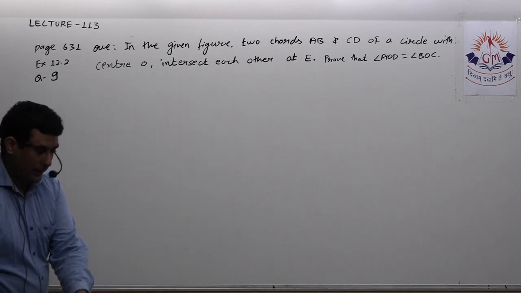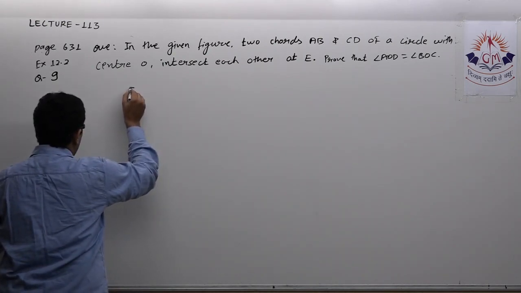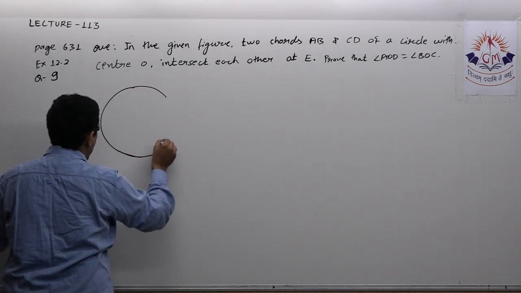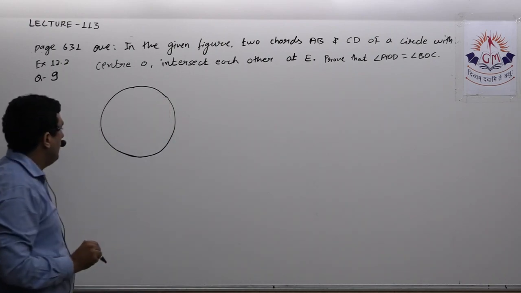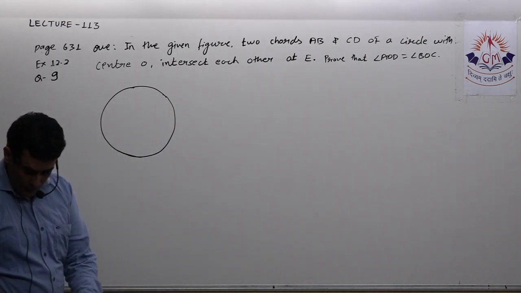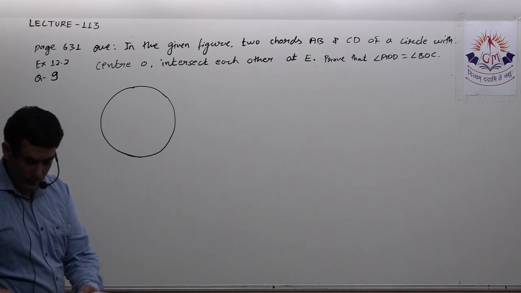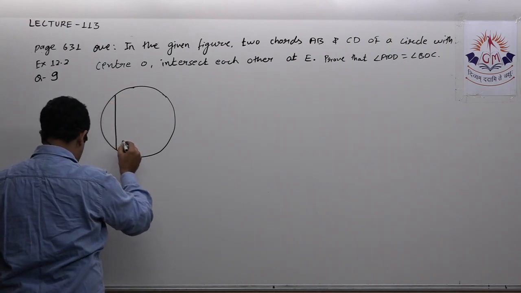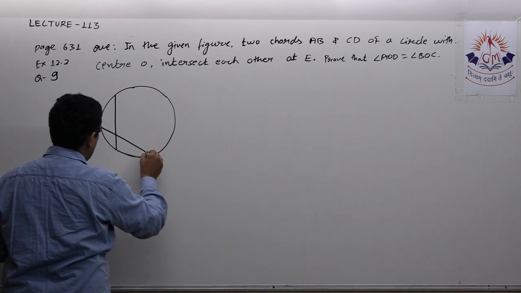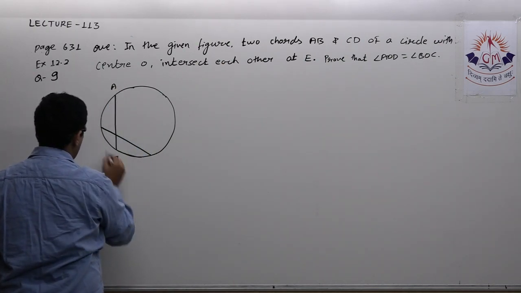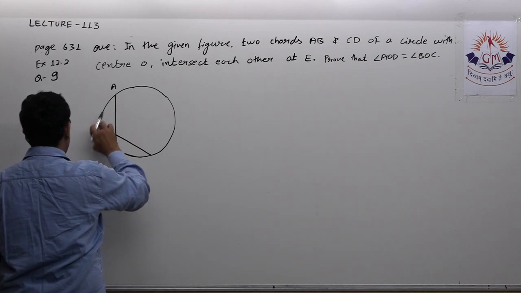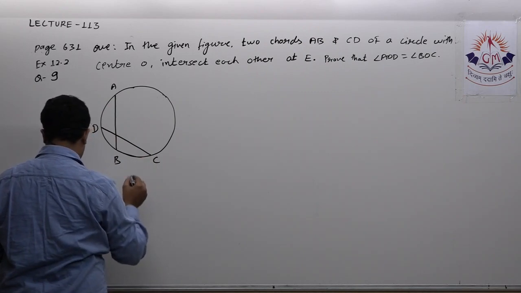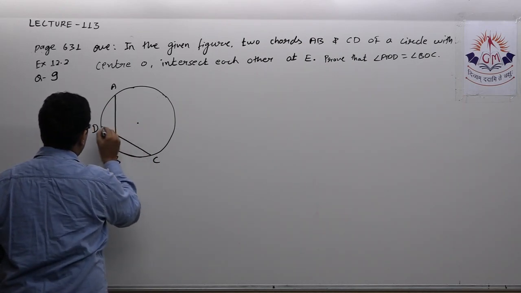So again, definitely we'll start by drawing a circle. Okay, now in this circle, two chords AB and CD. I have to go according to the diagram. This is chord AB and this is chord CD. This is D, this is C, and this is the center of the circle.